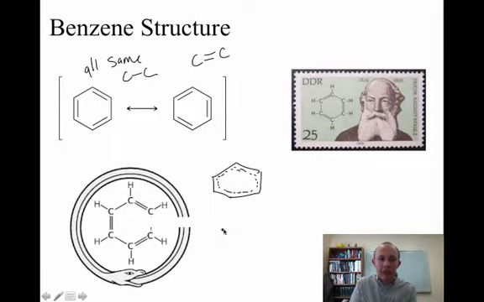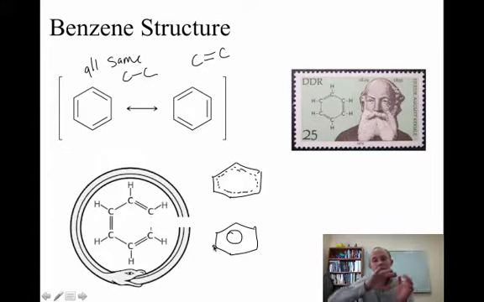So the Kekulé structure, which you've probably seen me draw in class already, is that you just have a circle here, which indicates that there's equal bonding character throughout the ring. Every single carbon-carbon bond is a 1.5 bond. Every single carbon has a single bond and half of a double bond, because it's a mix of these 2 resonance structures.